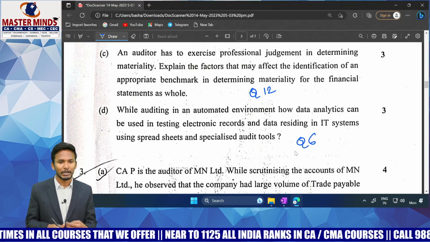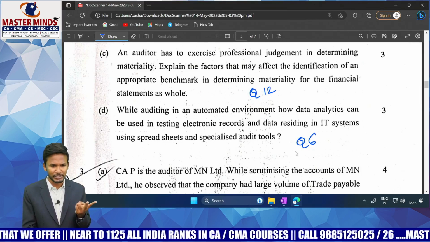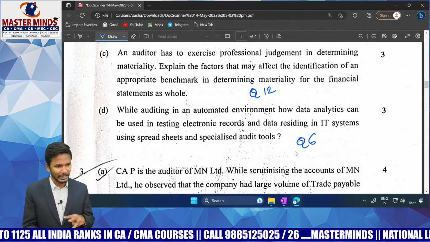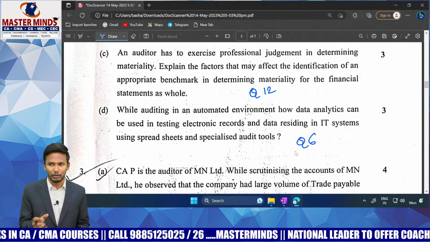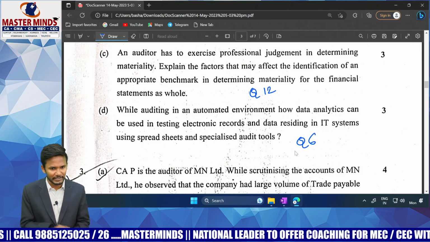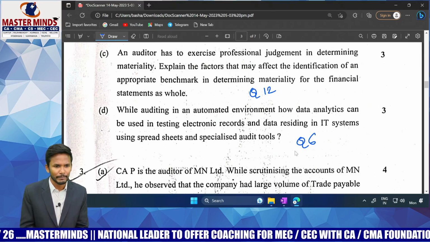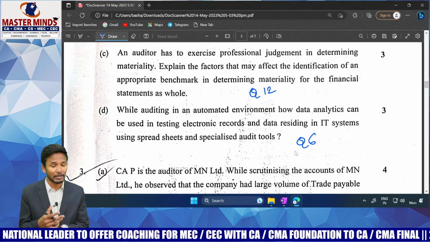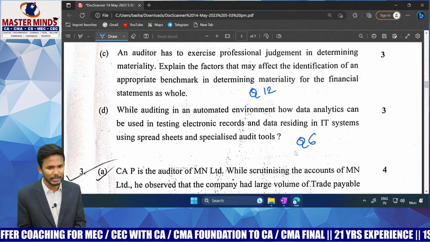Okay. What are the areas? Let's try to understand. One, sir, in sampling you can use it for doing analytical procedure, for applying some fraud investigations, or for analyzing the journal entries, whether they are following the controls or not, for testing the controls, for checking the effectiveness of controls, for having some audit trail being extracted. For these various purposes, we can use the data analytics. Okay, for checking the completeness of the data, and also for checking the accuracy of the data. There are a lot of factors given in the question number 6. You can refer that. Okay. Yes. Next one.